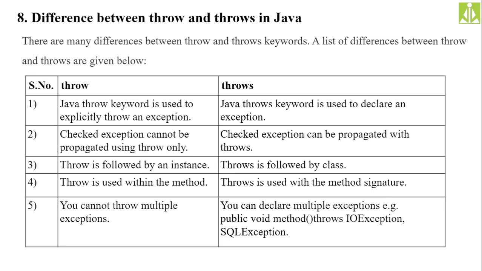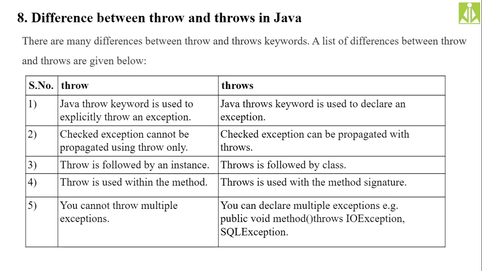Throw is followed by an instance. Whenever you use the throw keyword, after it we must create the object, so that the object will be thrown out of the block. Whereas the throws keyword is only declaring; it is not creating or throwing the object, it is just making the caller aware that the called function will throw some type of error. So throws must be followed by the class.